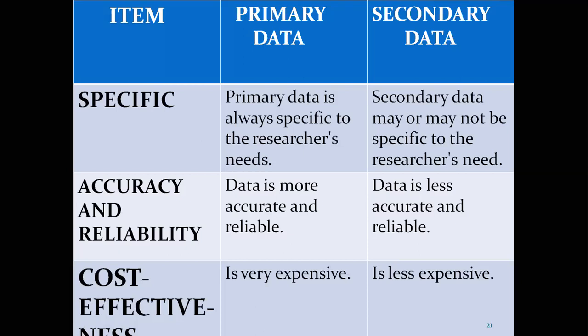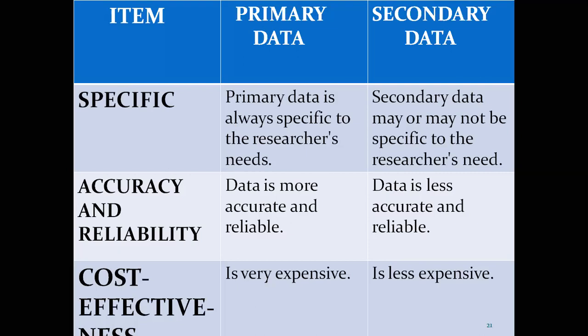So the researcher will be in a dilemma whether the data available is sufficient, specific for his needs, updated, or relevant. He cannot tell with 100% confidence. That is why it may not be specific in the case of secondary data.